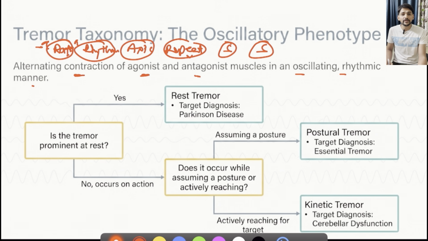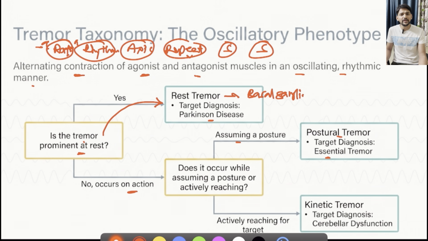Now, once you are sure that it is tremor, what we have to do next is just check whether the tremor is prominent at rest. If it is prominent at rest, we consider it as resting tremor, which is the typical feature seen in Parkinson's disease. And the site responsible for this resting tremor is the basal ganglia. Suppose tremors are not there at rest, but they occur on some actions. For example, when the individual assumes a posture, they get tremors. So these are called postural tremors. The classical example is essential tremor.